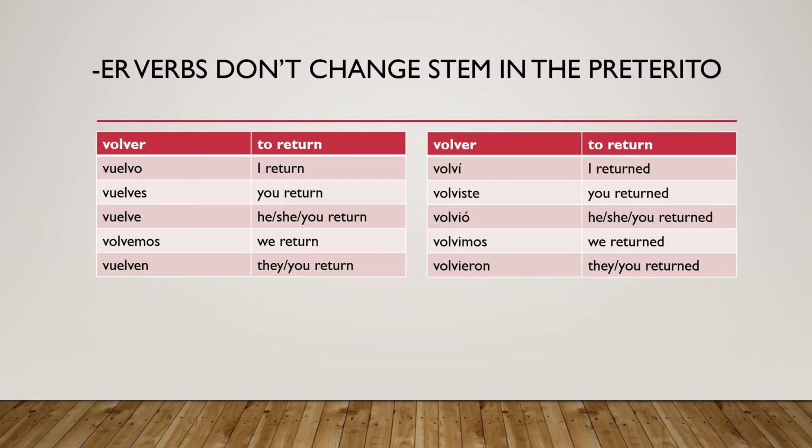ER verbs do not change stem in the preterito either. Where you would change the stem in the present tense, vuelvo, vuelves, vuelve, volvemos, vuelven for return. In the past tense, volver: volví, I returned. Volviste, you returned. Volvió, she, he, you returned. Volvimos, we returned. Volvieron, they or you returned.